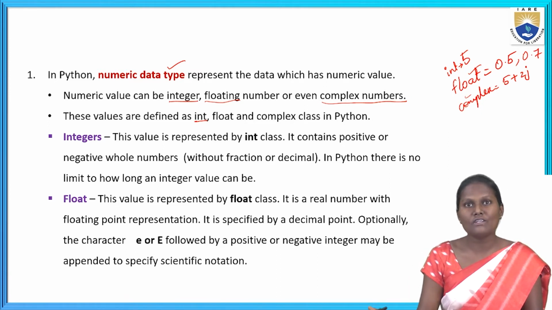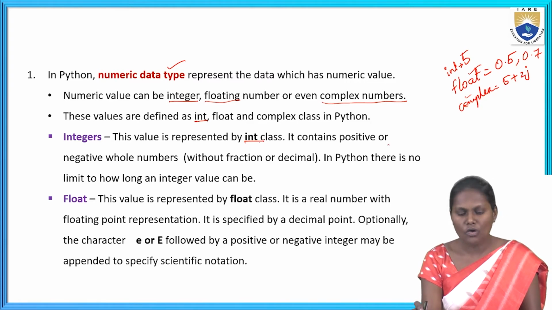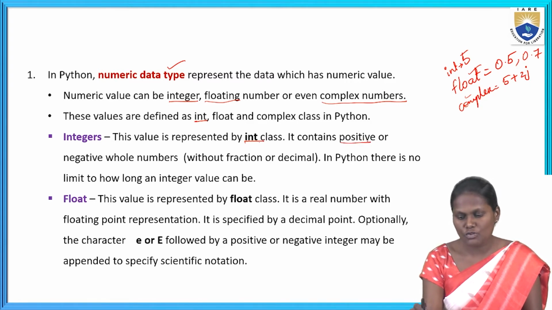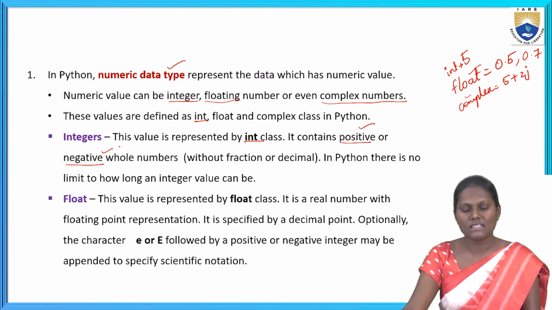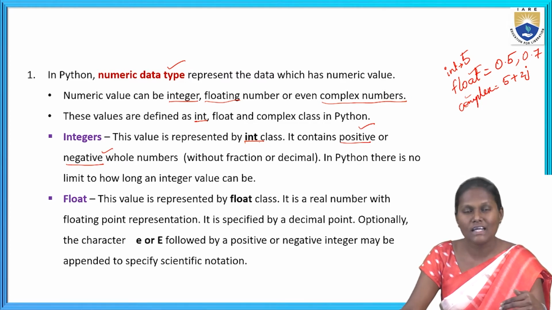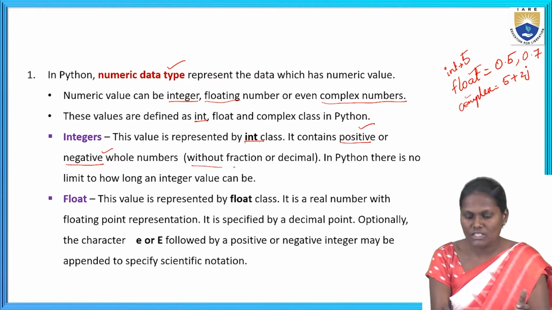Next, coming to the integer values. The integer values we use in a Python program are represented by the int class. It contains positive and negative whole numbers, without fraction or decimal.